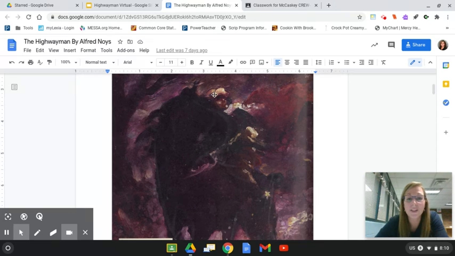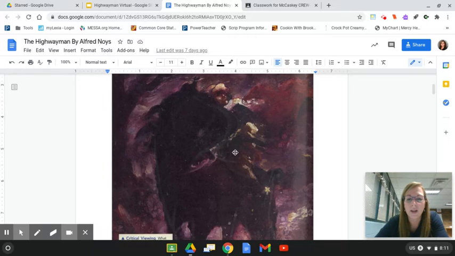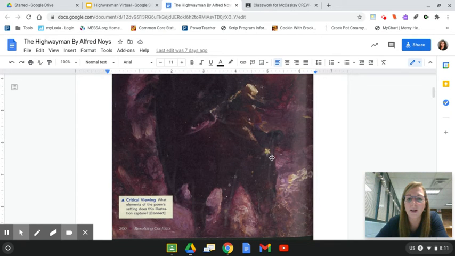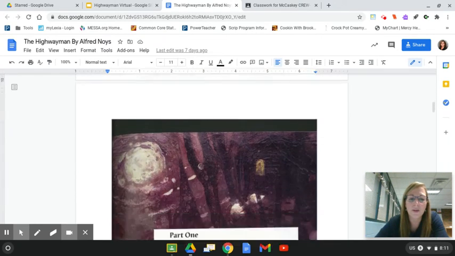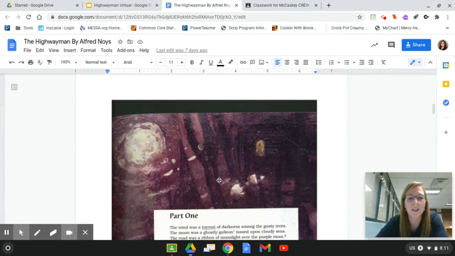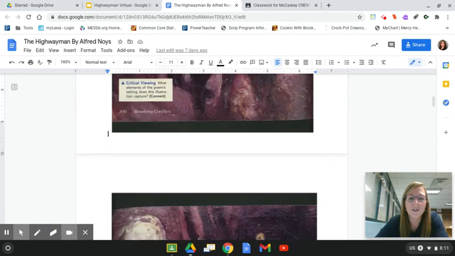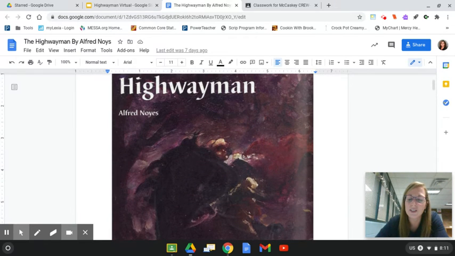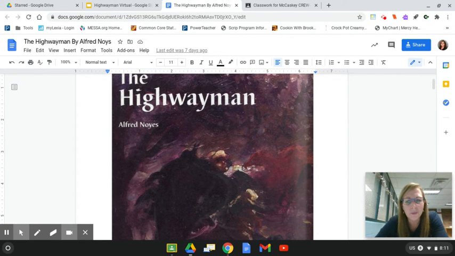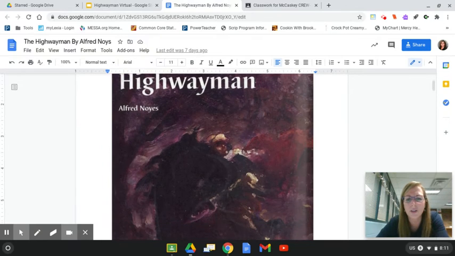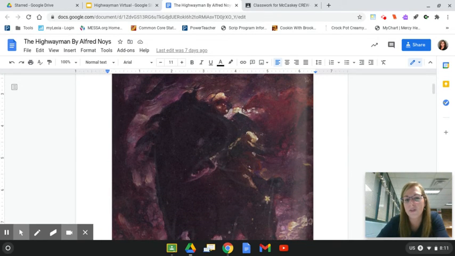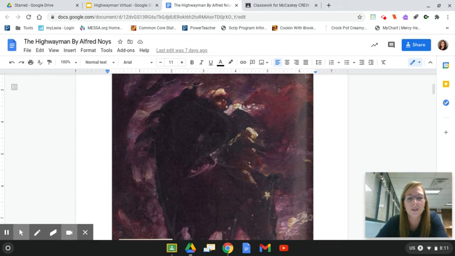All right, people probably have said that they saw a horse, that they saw a rider in a cape. And some people might even say they noticed a spur on a boot. And some other people are going to say they noticed the moon and some trees and a house with a figure in the window. And what you're noticing is that this image, it's very dark. It's very distorted. And why do you think they would make it really dark and distorted? Why do you think it would look like this? What would be the reason to have this as our first image as we start to read this poem? Maybe share out one or two answers.